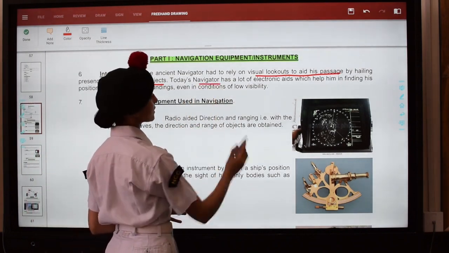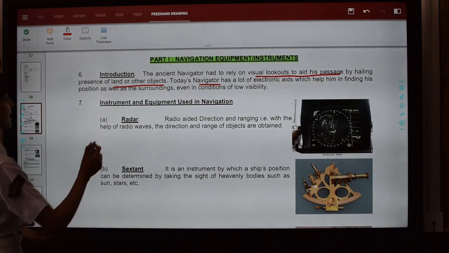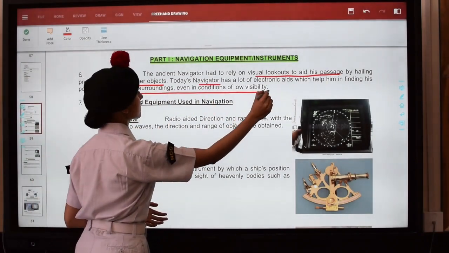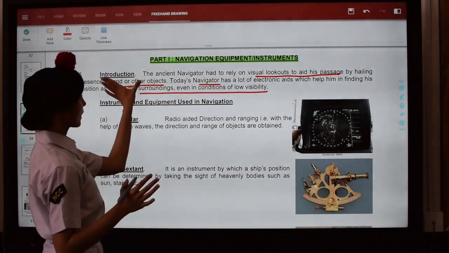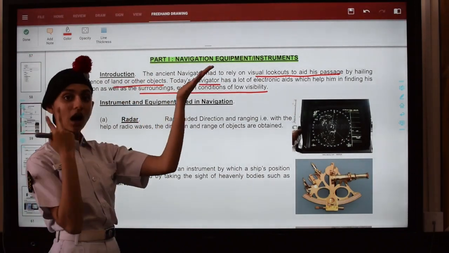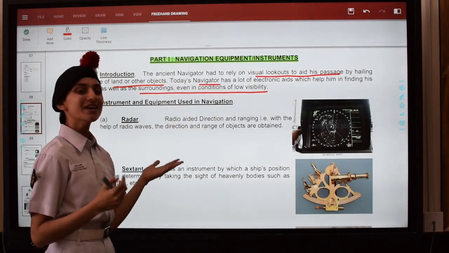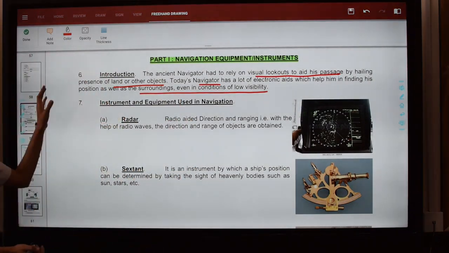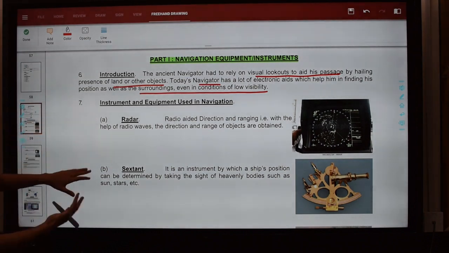Today's navigator has a lot of electronic aid which helps him to find his position as well as the surroundings and even the conditions of low visibility. क्योंकि अब इनिशियली क्या था, जब हम पुराने टाइम में एंशिएंट नाविगेटर देखता था आंखों से, but now here we have electronic aids, radars, use करके we are able to use navigation system using the electronic aids.